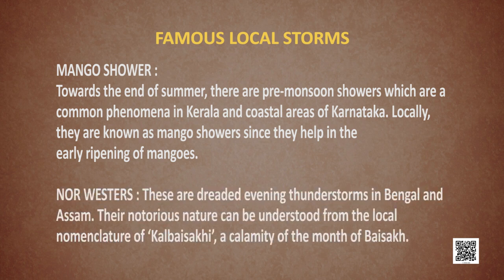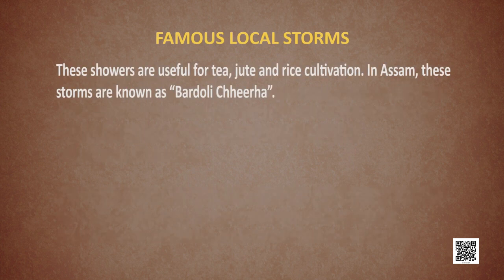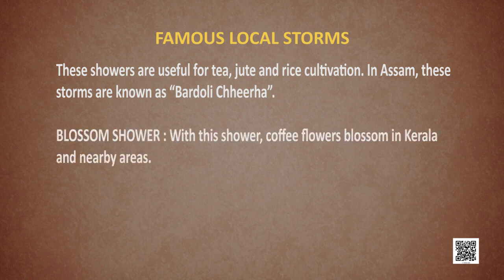Then we have nor'westers. They are dreaded evening thunderstorms in Bengal and Assam. They are so notorious in nature that in local nomenclature, we call them Kal Baisakhi, a calamity in the month of Baisakh. So they are nor'westers, thunderstorms. These showers are very useful for tea, jute and rice cultivation. In Assam, these storms are known as Bardoli Chihra.